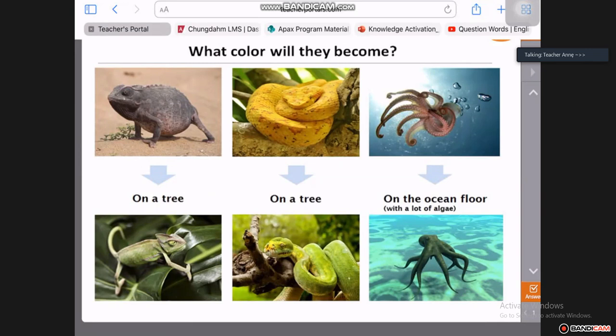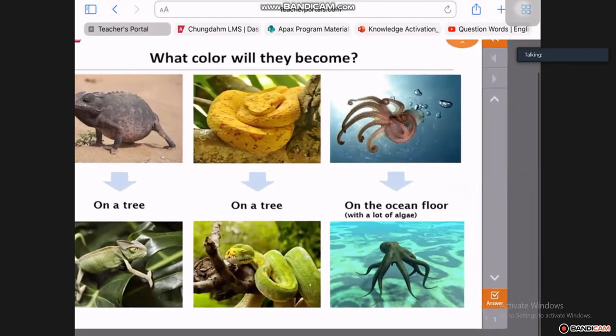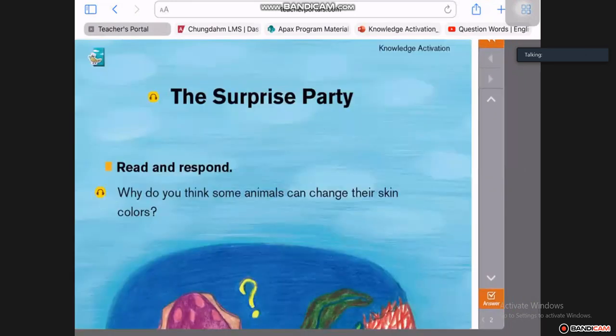If we look at animals, we can see what they will become. Sorry, I just want to get... It doesn't want to work with me today.